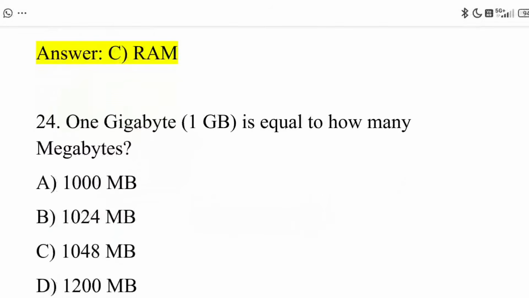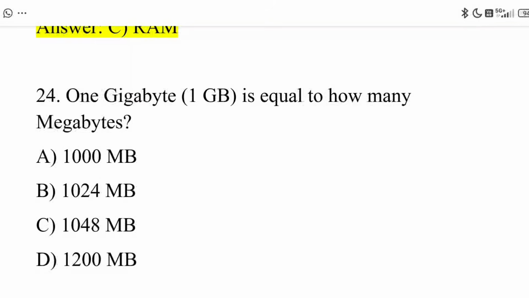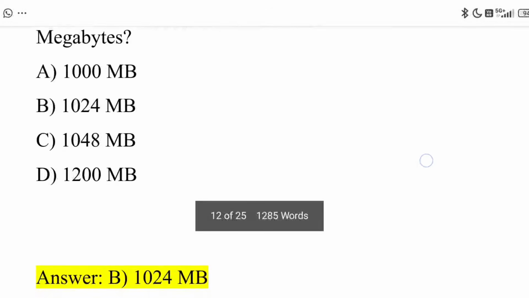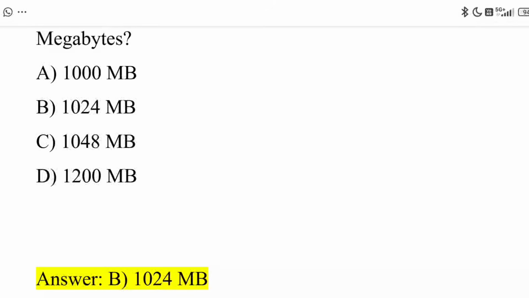Next, 24th question. 1 gigabyte is equal to how many megabytes? Option A, 1000 MB. Option B, 1024 MB. Option C, 1048 MB. Option D, 1200 MB. And the correct answer is option B, 1024 MB.